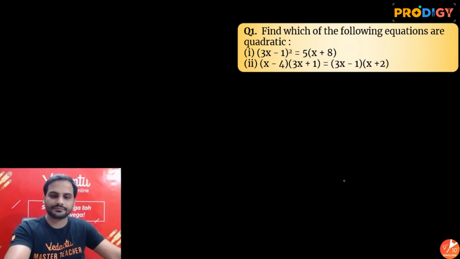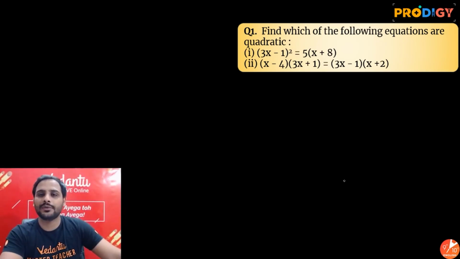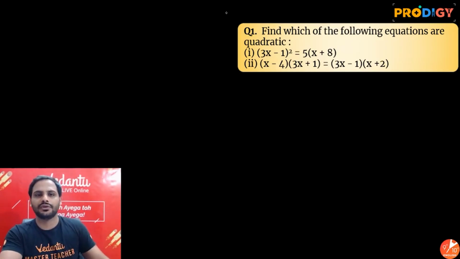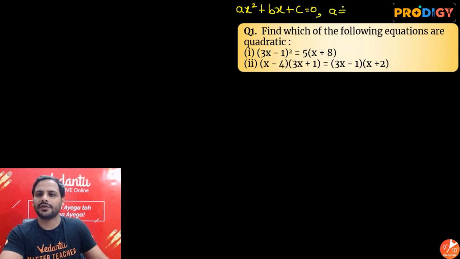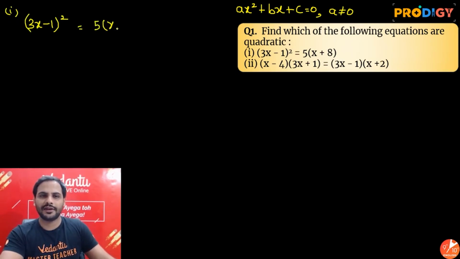It says, which of the following equations are quadratic? We know that for an equation to be quadratic, it must follow the general form ax square plus bx plus c equal to 0, where a is not equal to 0. So if I look at the first one, (3x minus 1) whole square is equal to 5 times (x plus 8).